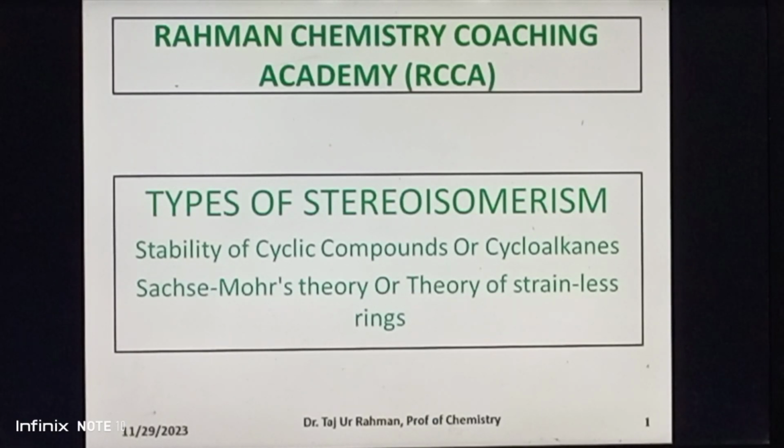Today we will talk about Sachse-Mohr theory. This theory was proposed by Hermann Sachse and Ernst Mohr in 1918. This theory is also known as the theory of strainless rings. The main purpose of this theory is to explain the stability of cyclohexane and other higher cycloalkanes.